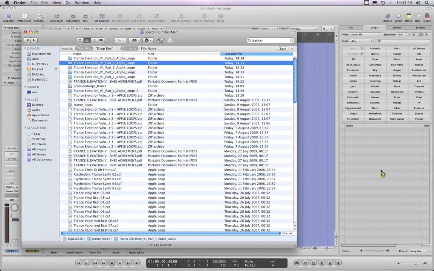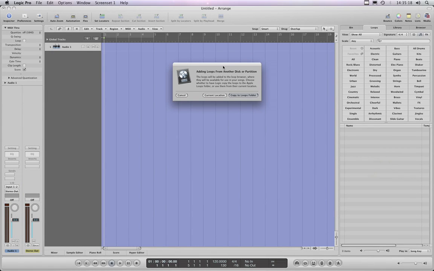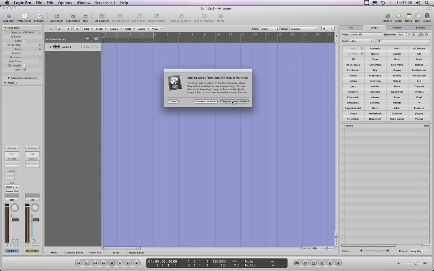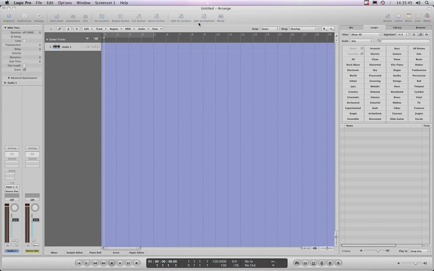You are asked by Logic whether you want to copy all those loops to the Logic Loops folder, which is on your default Macintosh hard drive, or leave it in the current location, which is what I'm going to do. The current location is another hard drive inside the Mac. So I choose current location, and all the loops are left where they are, but they'll be imported into the loop browser. There's a little pause and it's done.